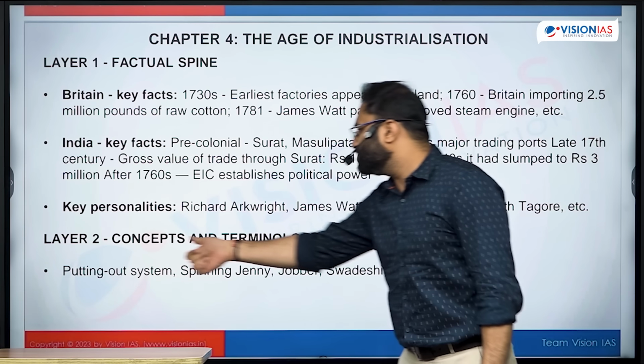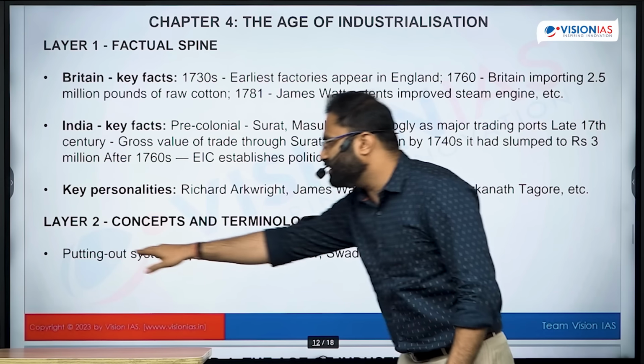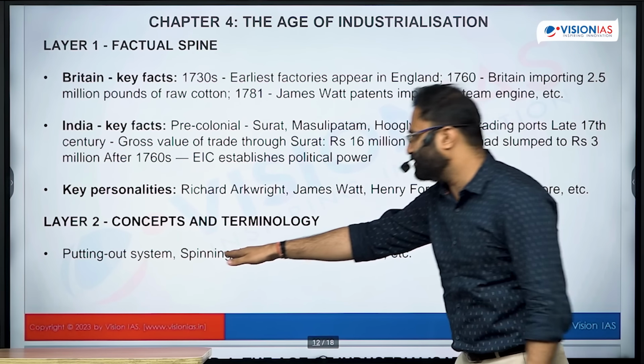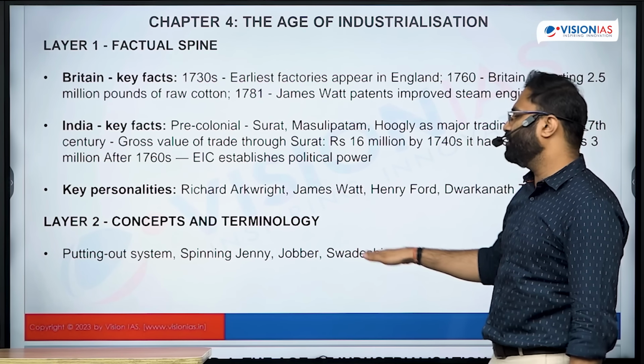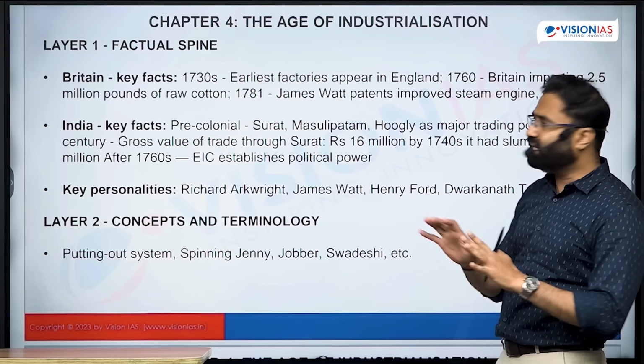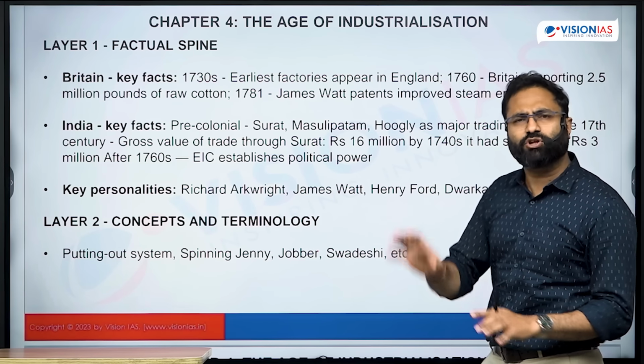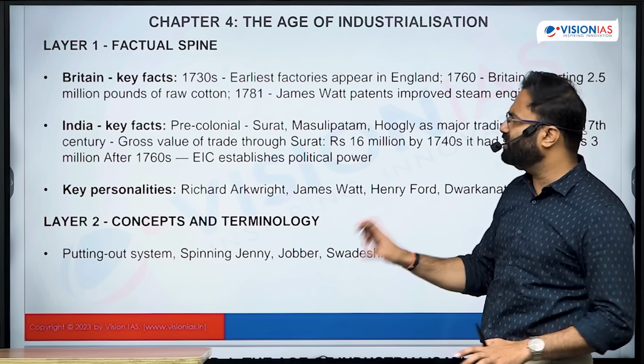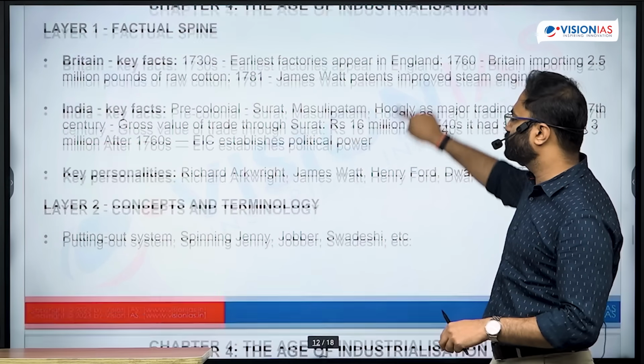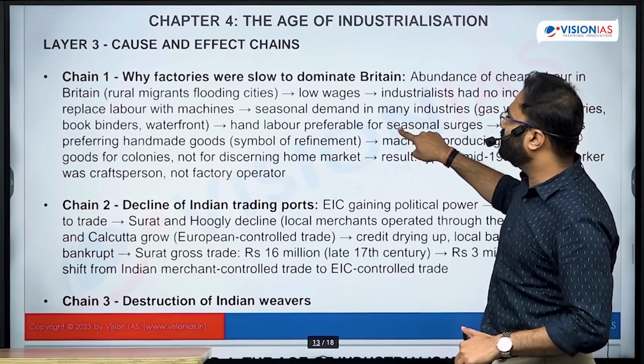Apart from that, the concepts and terminologies, certain important things like the putting out system, factory systems, right? Then there is spinning jenny, jobber, swadeshi. These are the important key terms, and when you read the chapter you will find important concepts and key terms, have an idea regarding those terms. Next is the causes and effect relation.